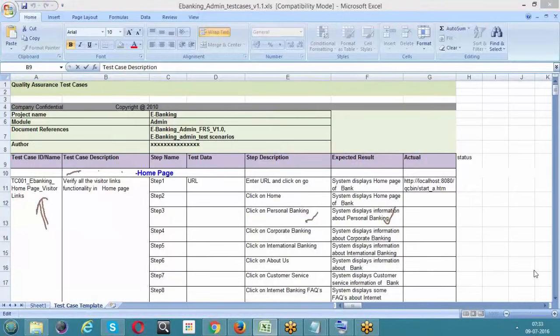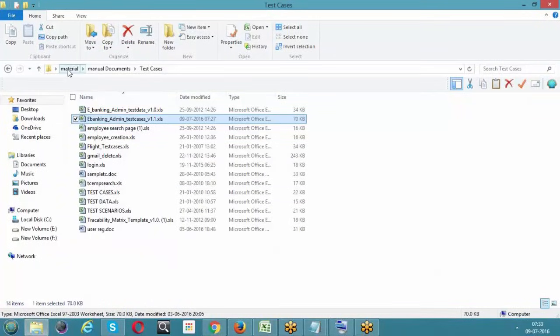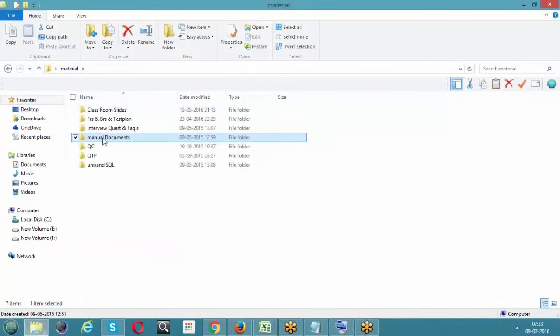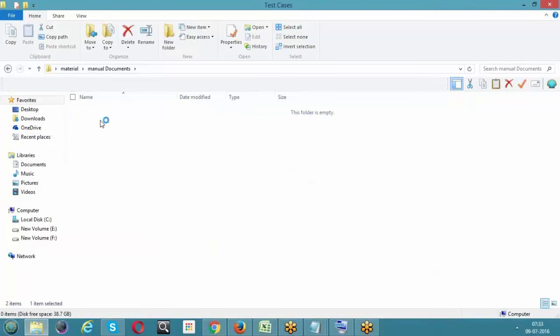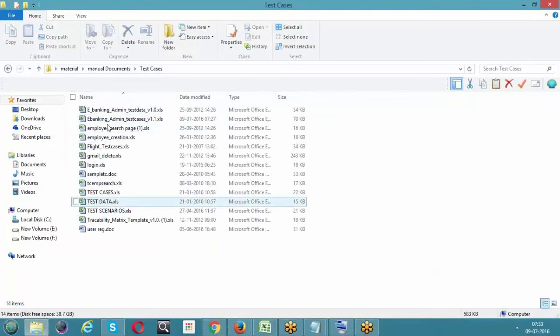Okay. I have forwarded it to the material folder, right? A folder with the name called material. If you haven't received it, just drop your email ID. I will send it to you again. But I have provided you a folder with the name material. In that folder, in the material, we have manual documents. In the manual documents, we have a folder with the name called test case. Here we'll get all the test cases. Oh, okay. I'll check. Thank you.